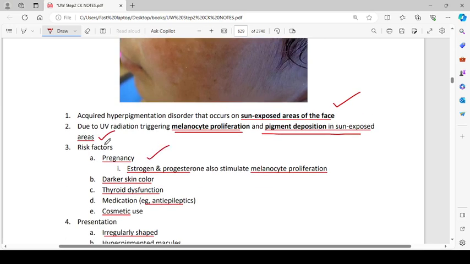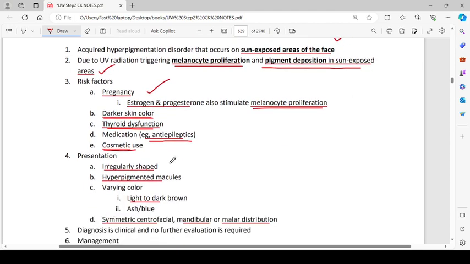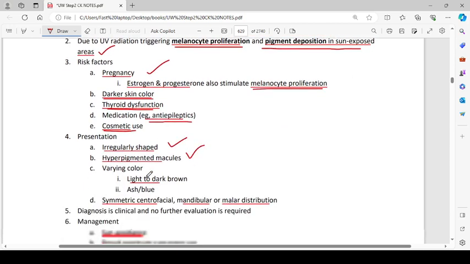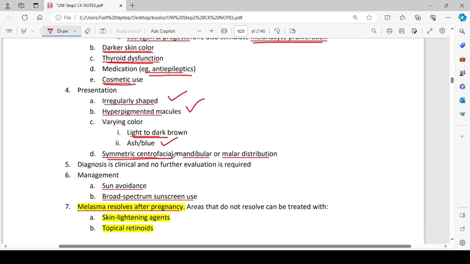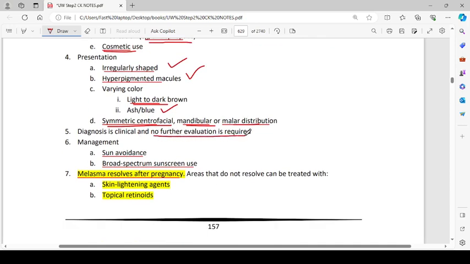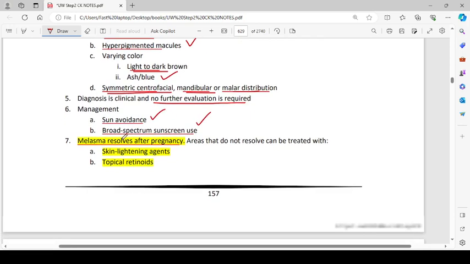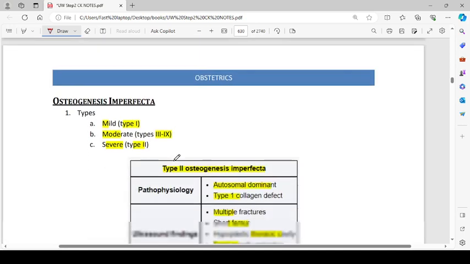Risk factors are pregnancy, where estrogen and progesterone also stimulate melanocyte proliferation, darker skin color, thyroid dysfunction, medications like anti-epileptics, and cosmetic use. Presentation: irregularly shaped, hyperpigmented macules, varying in color from light to dark brown and ash blue, with symmetric centrofacial, mandibular, or malar distribution. Diagnosis is clinical and no further evaluation is required. Management is sun avoidance and broad spectrum sunscreen use. Melasma resolves after pregnancy. Areas that do not resolve can be treated with skin lightening agents and topical retinoids.